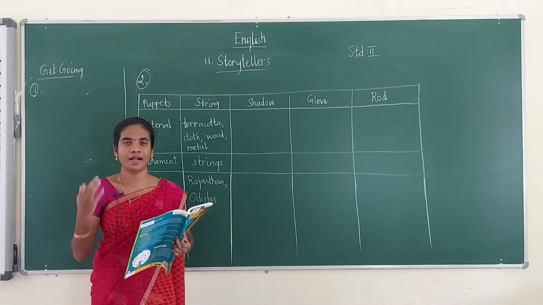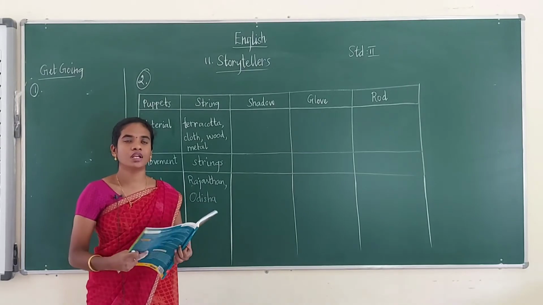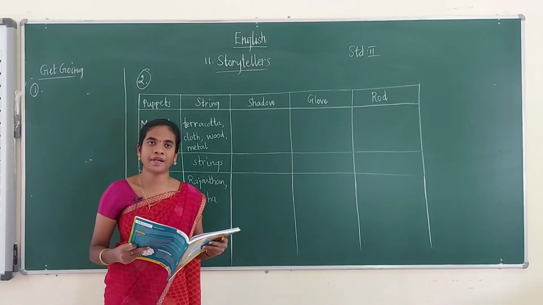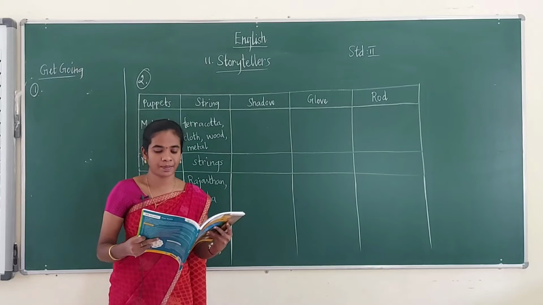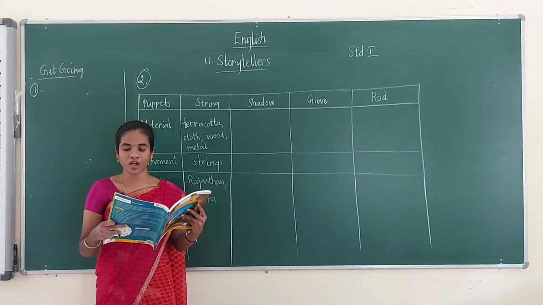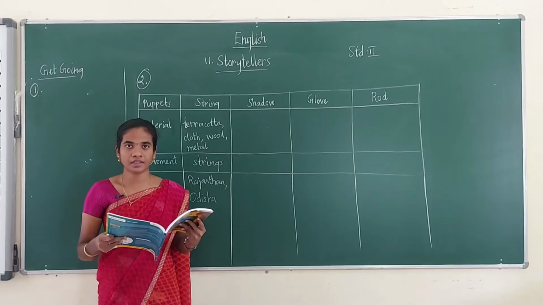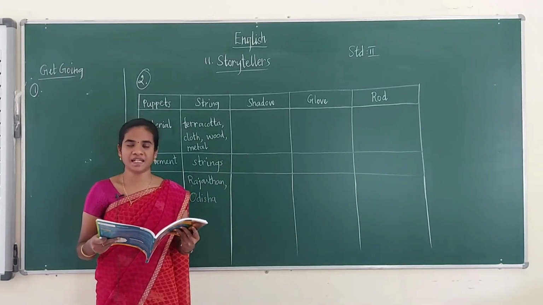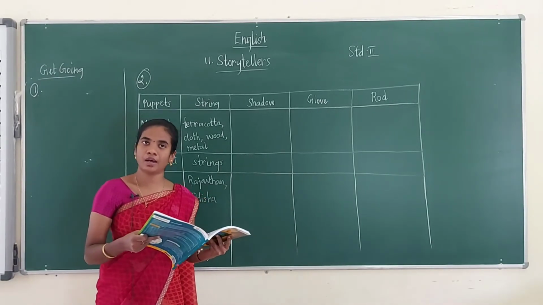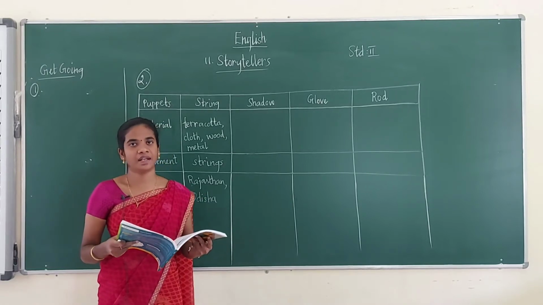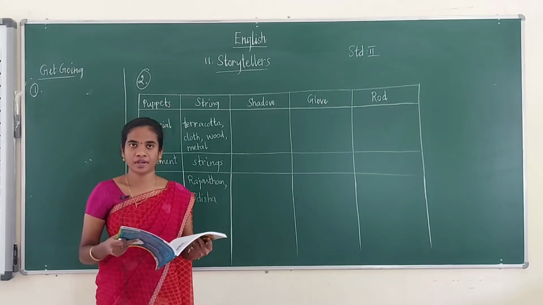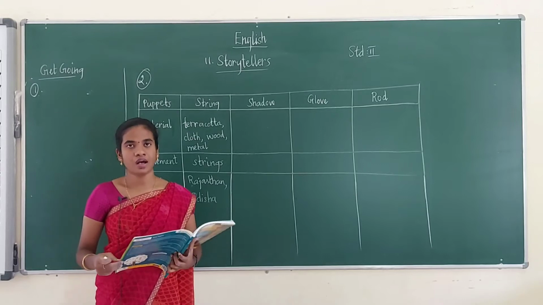I hope you understand the lesson. So in the lesson, what did we see? We have learned about the puppets. There are four types of puppets. They are string puppet, shadow puppet, glove puppet and rod puppet. So have you all remembered the puppets, in which place they are famous, and in which material they are made of? Have you all remembered? Okay. So let's do our exercise.